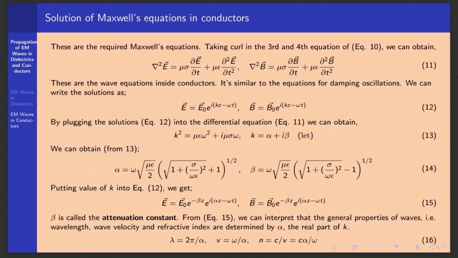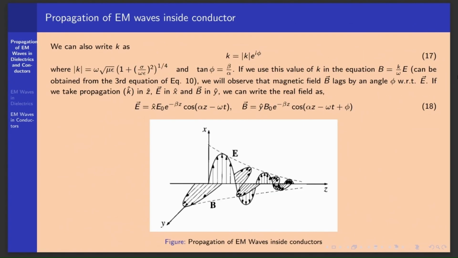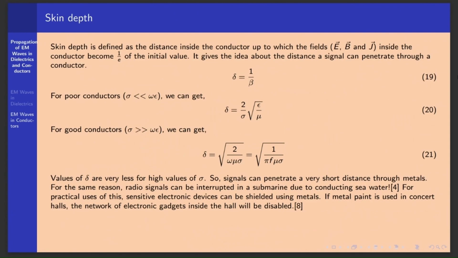Here alpha determines the wavelength and velocity of the wave. We can write k in polar form having phase phi, and tan phi equals beta by alpha. Now we have obtained equation 18, which shows the real part of the fields inside conductors, and here the magnetic field lags by an angle phi with respect to the electric field. Now we will move to the central topic, skin depth.